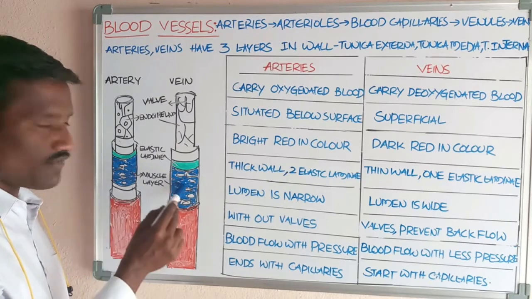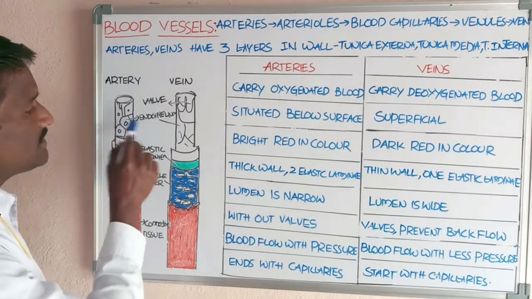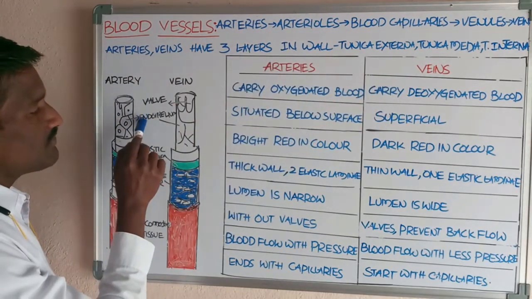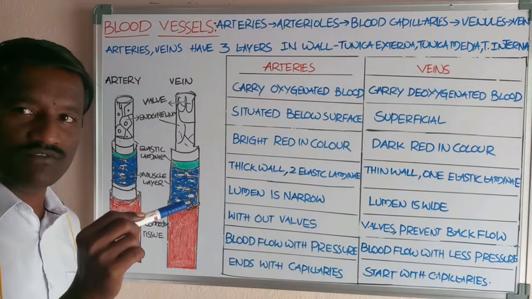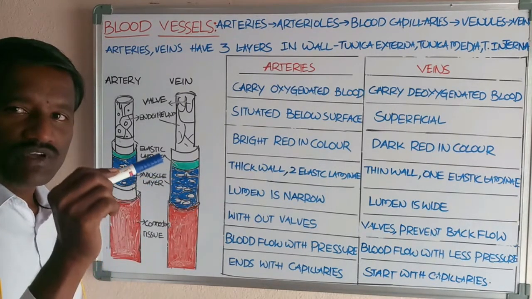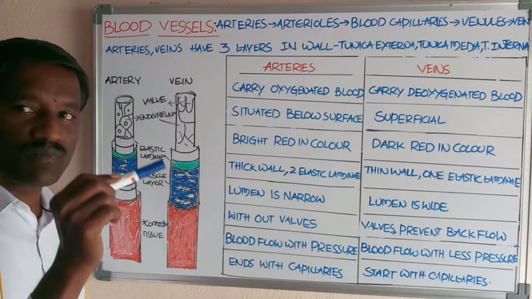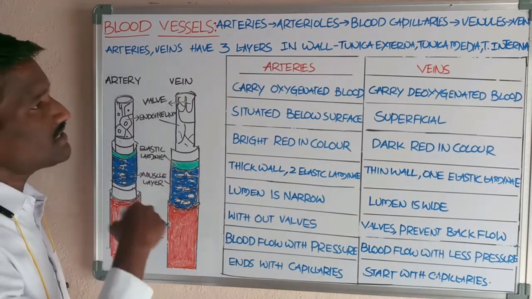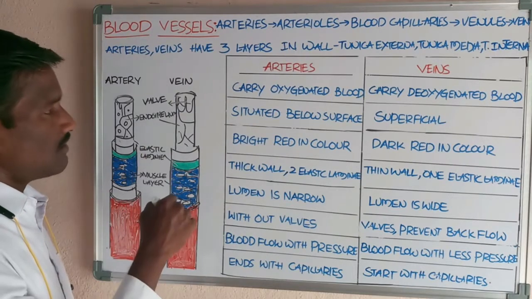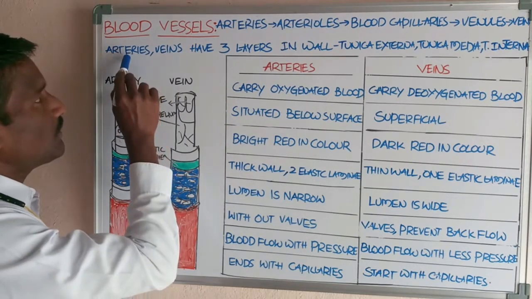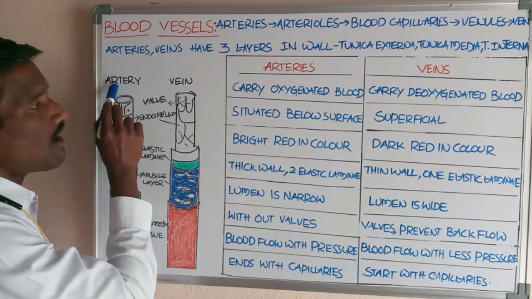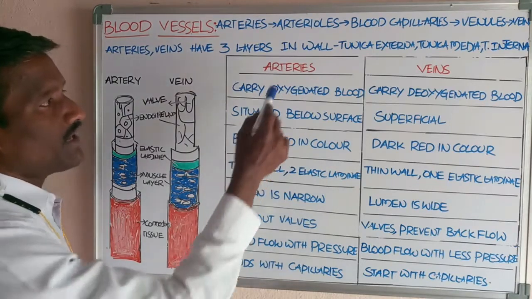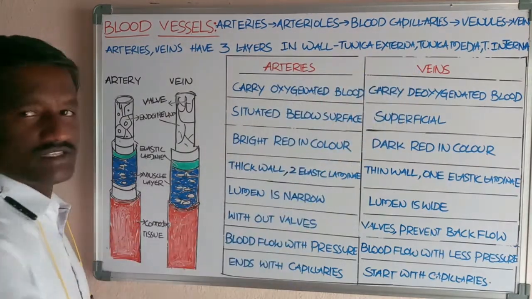The inner layer, called tunica interna, is formed by endothelium, a single layer of endothelial cells, also called simple squamous epithelium. This is about the different layers in the wall of the two types of blood vessels, the artery and the vein. Now, what about the differences between the arteries and the veins?